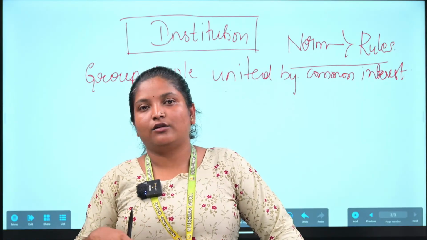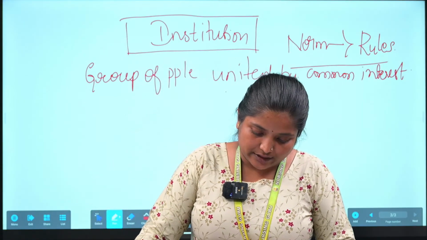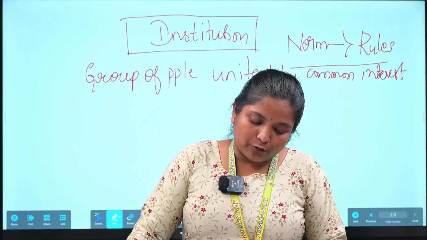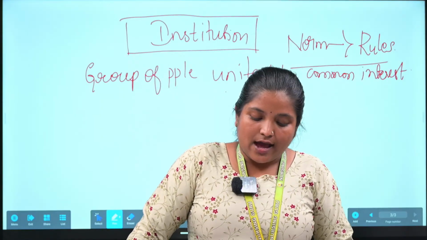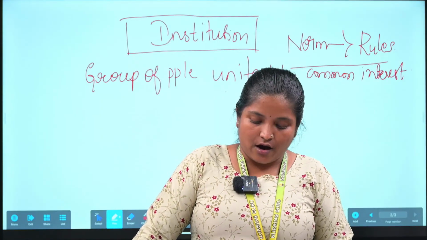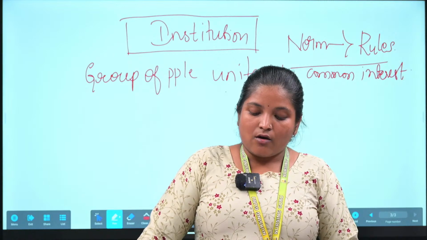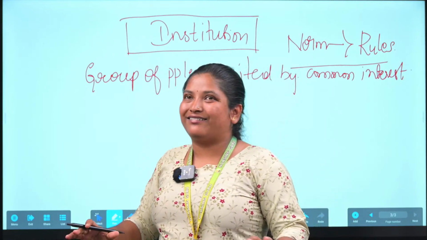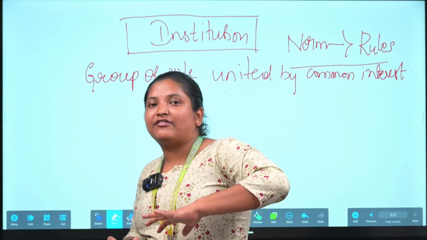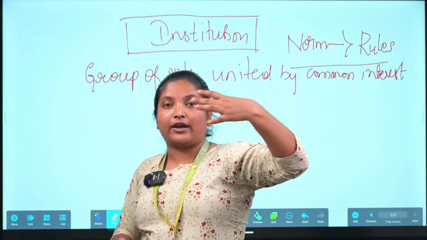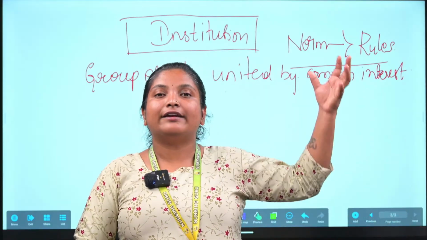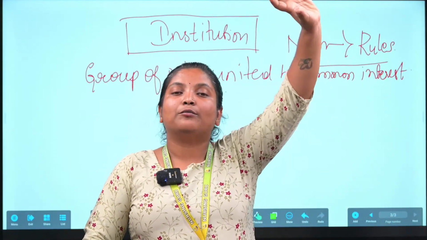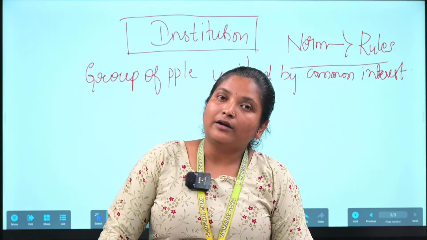Okay, the next one is one more definition. Consider institution as an established form of procedure. Institution means a certain procedure having its own established way. It was established by trial and error, everything already done, and now it is growing and moving. So that is what an institution is.